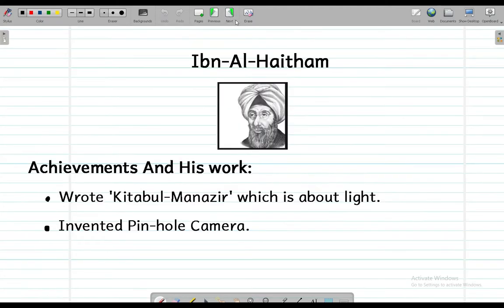Looking at other scientists, the second scientist on our list is Ibn al-Haytham, and he was a famous mathematician as well. And most famous of his achievements was that he invented a pinhole camera.